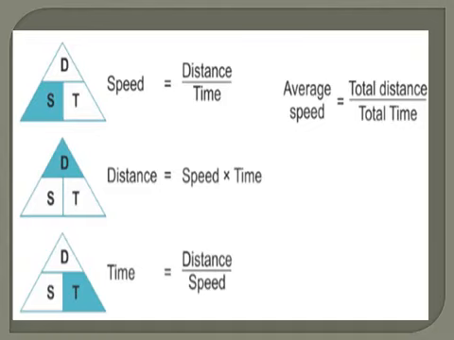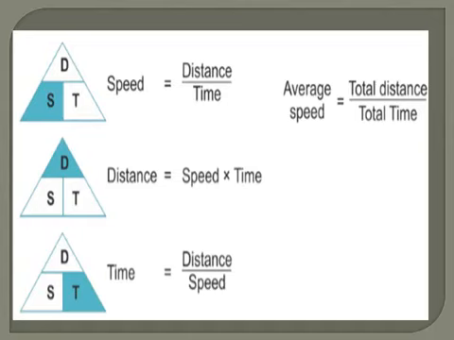S followed by T. So speed into time will give you distance. And in the third, T is being blocked. That means it helps you to find out the formula for time. So when you block T, you find D up and S down. That means distance divided by speed.